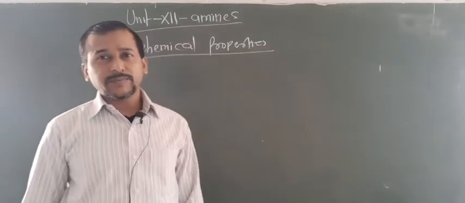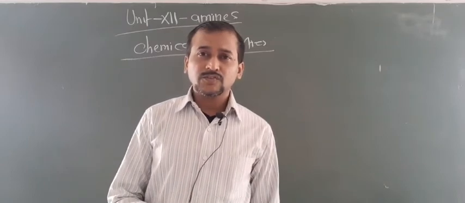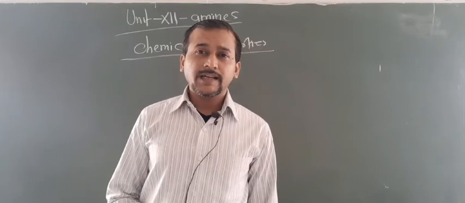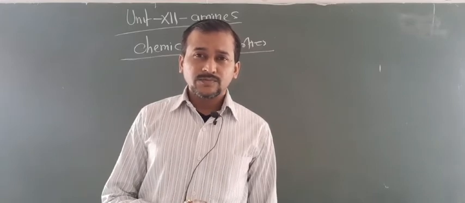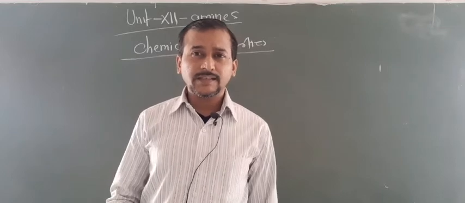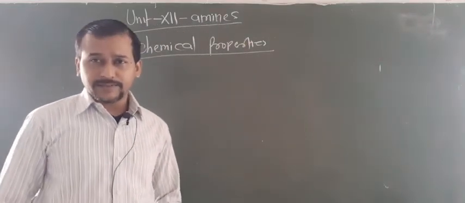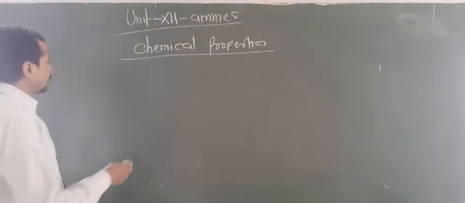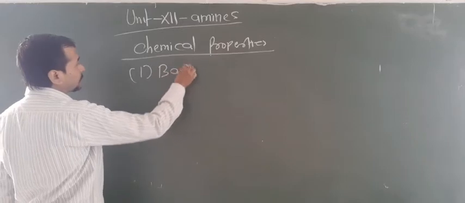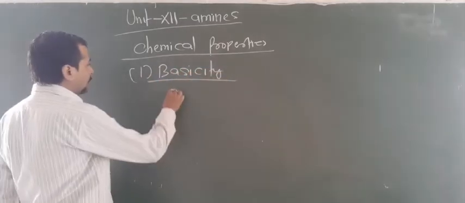Then one more question may arise: 1 degree, 2 degree, 3 degree amines differ in so many properties. Here you can write the answer in terms of H. 1 degree has 2 H, 2 degree has 1 H and 3 degree has no H. So this also decides the chemical properties of amines. Now let us focus on the first and most important property, that is basicity. So how can you decide the basicity?